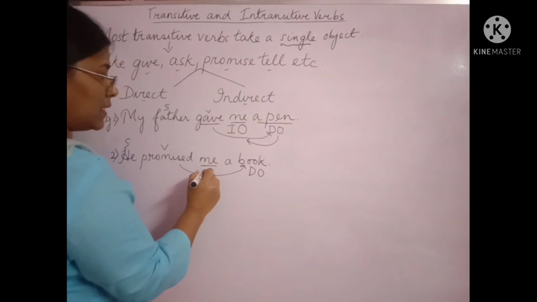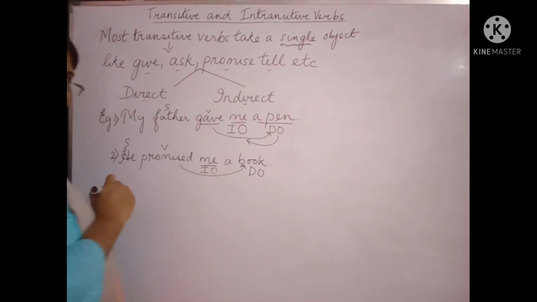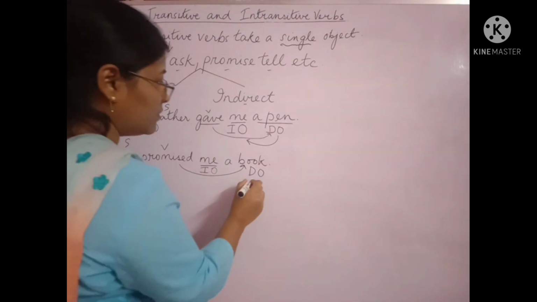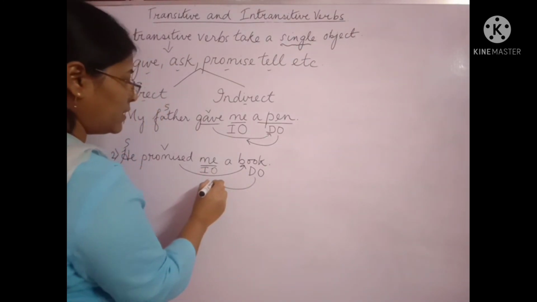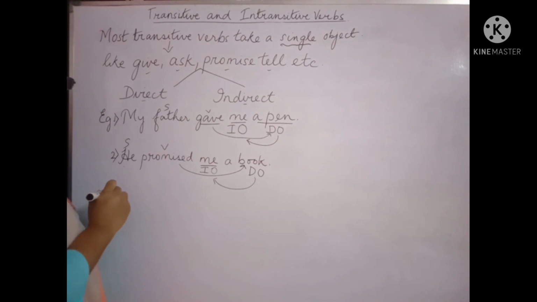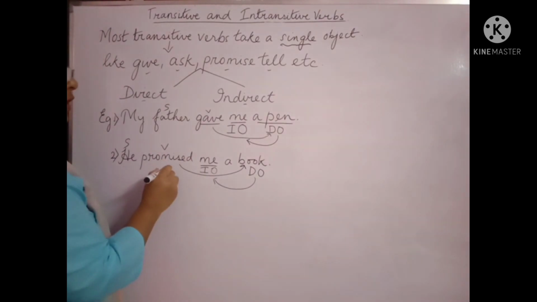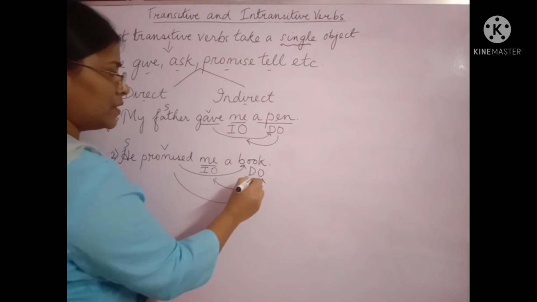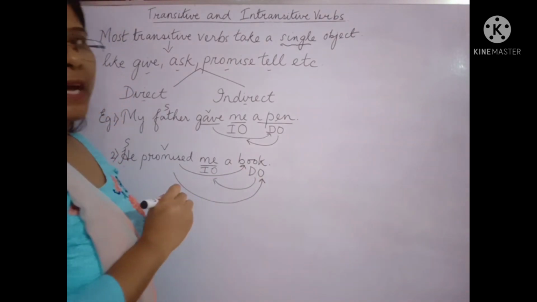So me is the indirect object. The indirect object is the receiver of the direct object. And the action of the verb is passed on to the book. So the book is the direct object.